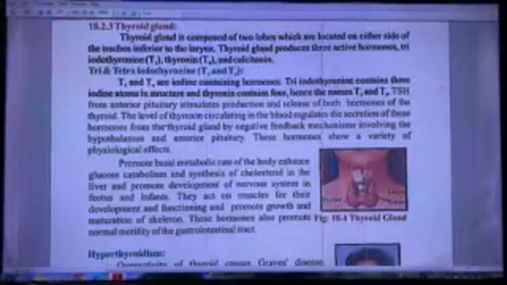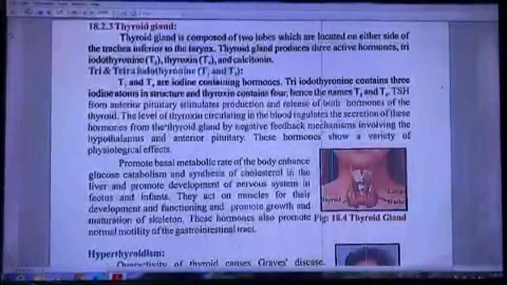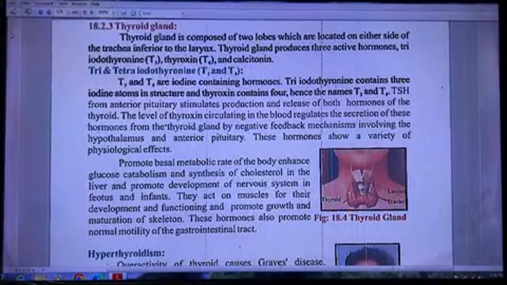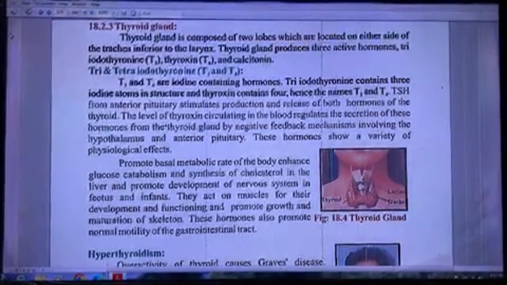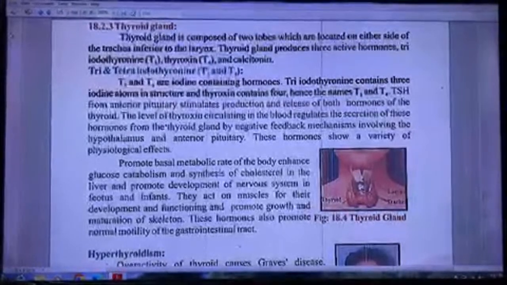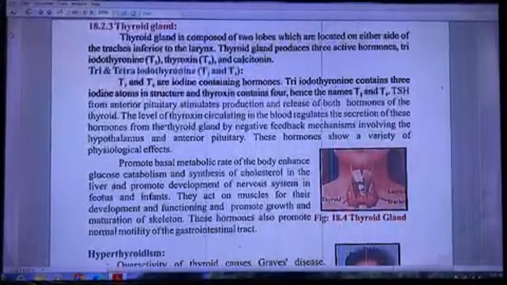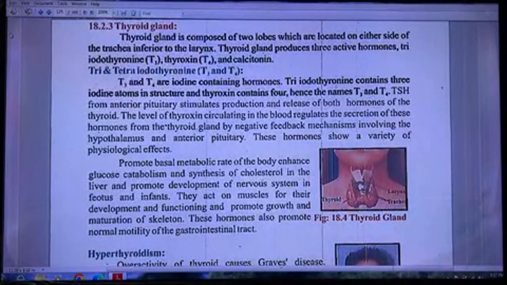Thyroid gland. The thyroid gland is composed of two lobes which are located on either side of the trachea, inferior to the larynx. The thyroid gland produces three active hormones: triiodothyronine, tetraiodothyronine or thyroxine, and calcitonin. T3 and T4 are iodine containing hormones. Triiodothyronine contains 3 iodine atoms in its structure and thyroxine contains 4. Hence the names T3 and T4.